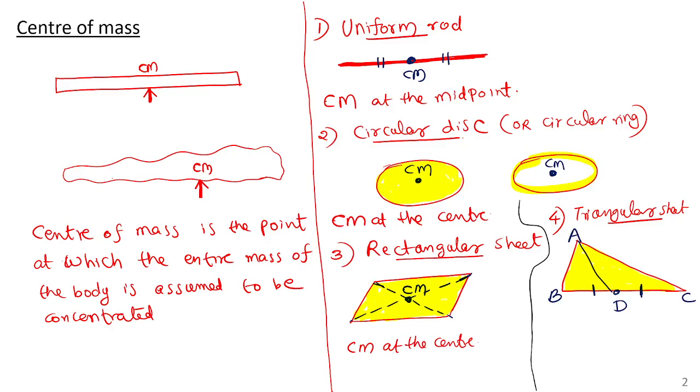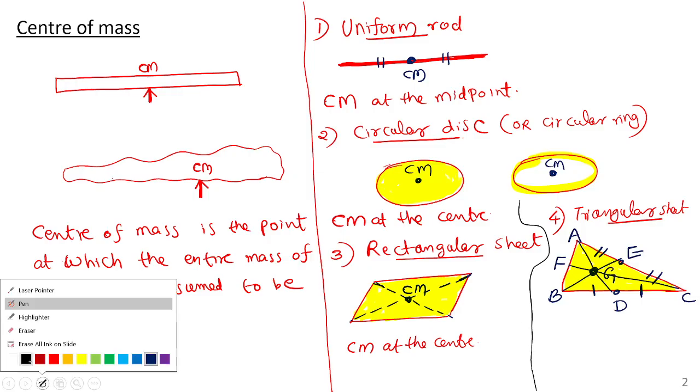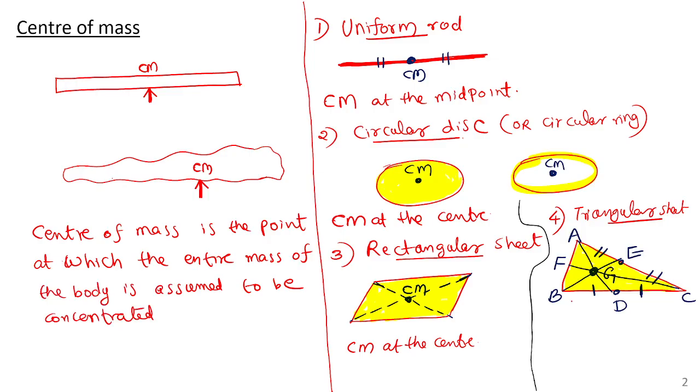Similarly, we can draw the median from B. You need to find the middle point of AC and join it with B. You will get another median, BE. And the third median from C you can draw. All the medians will be meeting at a point which is said to be the centroid. Centroid is the point of intersection of the medians. So the center of mass is at the centroid in the case of a triangular sheet.